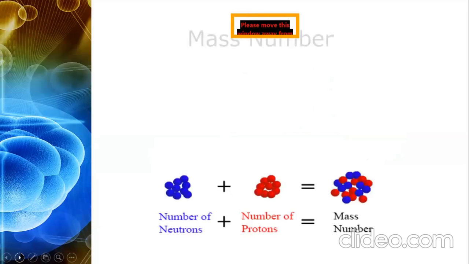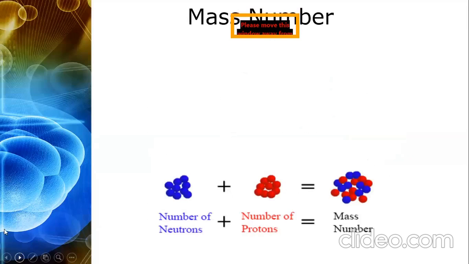Now, mass number. Please write down somewhere in your notebook or in your books. In chemistry, mass number, atomic weight, and atomic mass all have the same meaning.